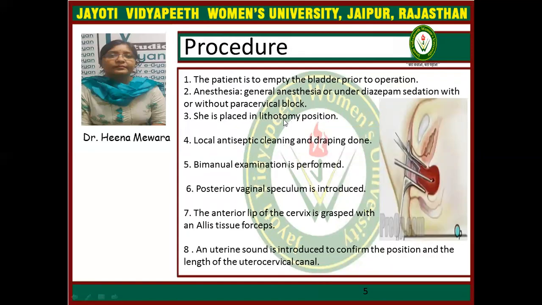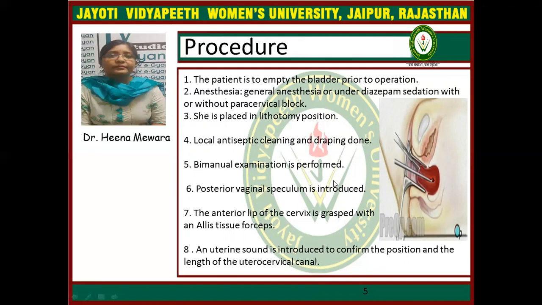First of all, the patient is to empty the bladder prior to the operation. Dilatation and curettage is done under general anesthesia or under diazepam sedation with or without cervical block. She is placed in lithotomy position. Local antiseptic cleaning and draping is done.